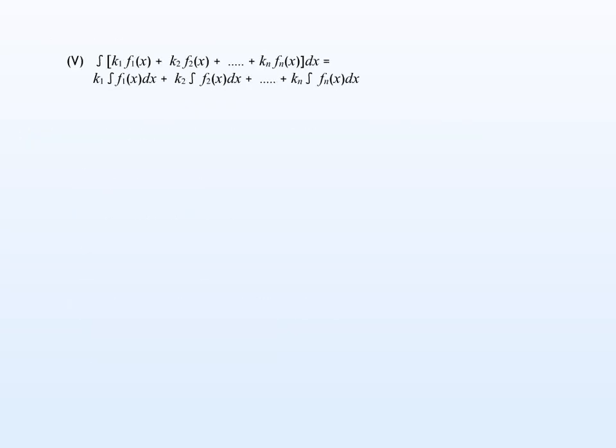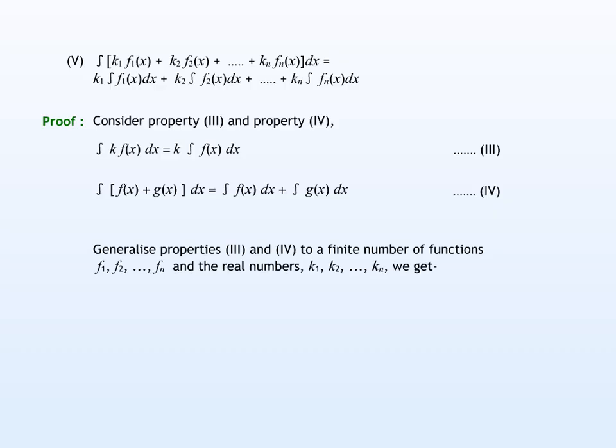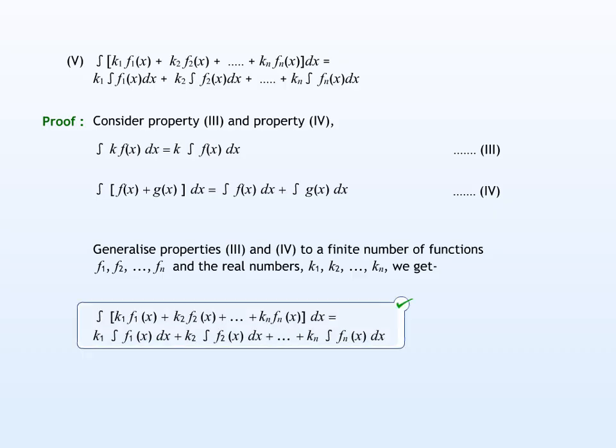The fifth property of indefinite integral is actually derived from the third and fourth properties. Let's see how. Now consider the third and fourth properties of the indefinite integral as shown. In fact, when these properties are generalized to a finite number of functions, f1, f2, so on, till fn, and the real numbers k1, k2, so on, till kn, we get a fifth property as shown. Let's solve some problems.